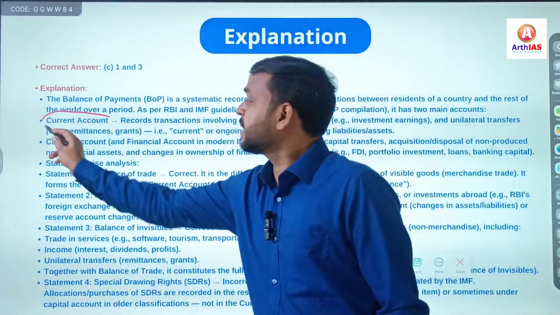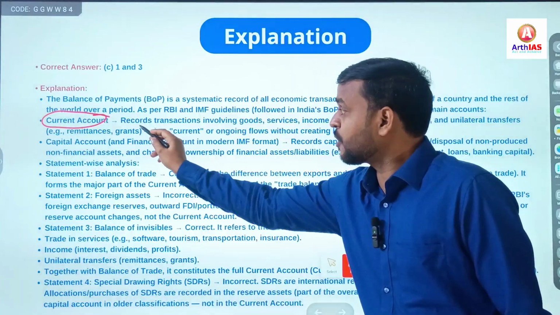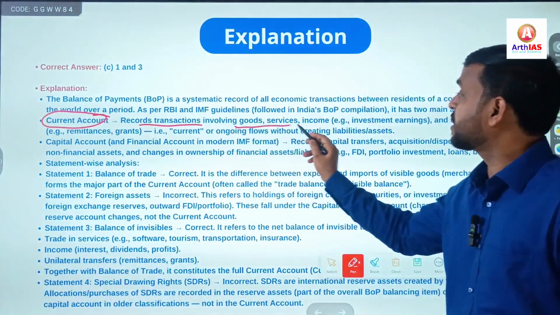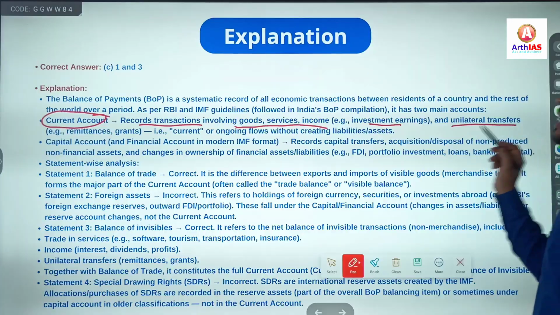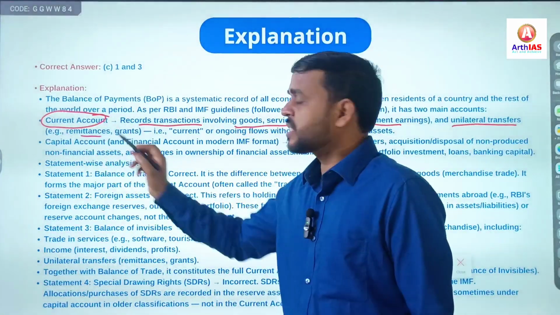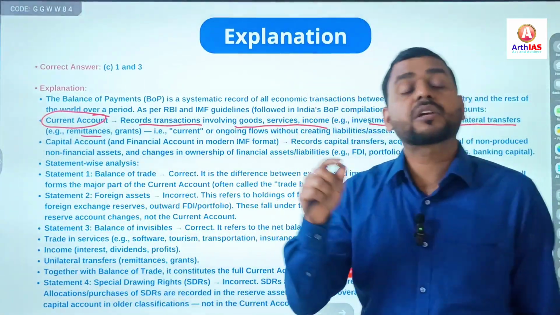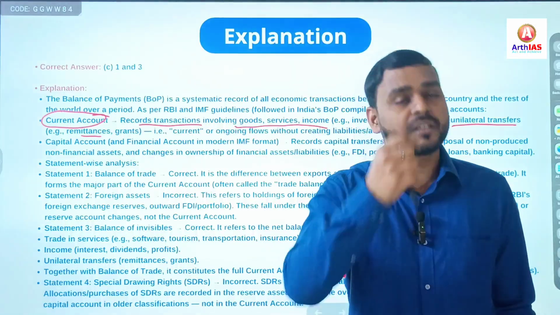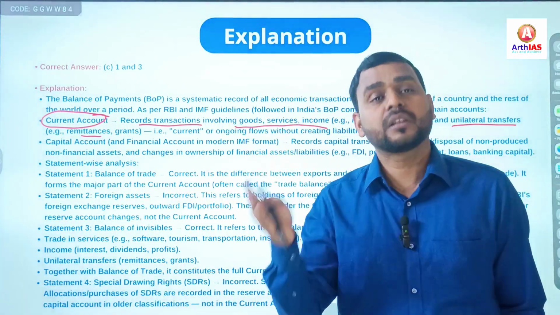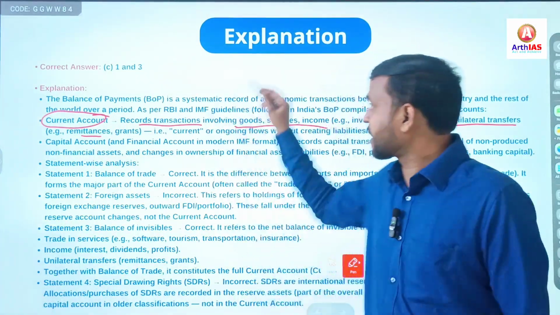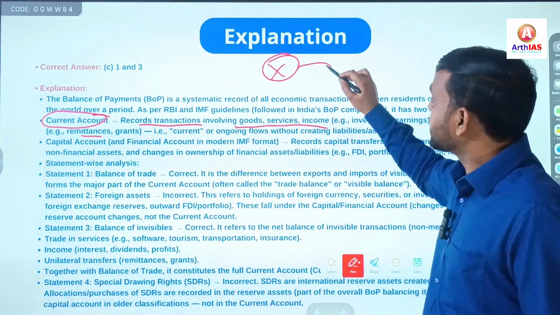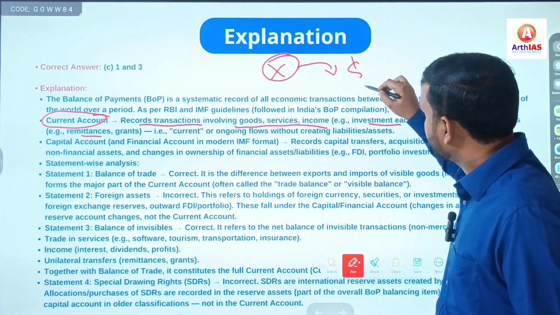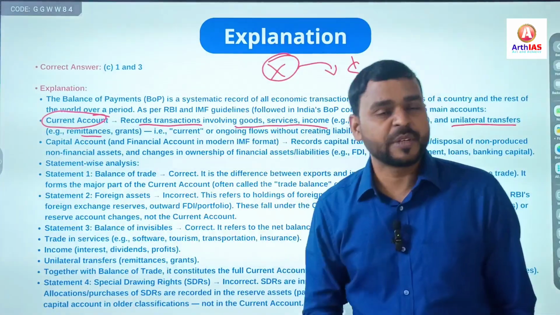Current account records transactions involving goods, services, income, for example, investment earnings, unilateral transfers, remittances, when an Indian working outside India sends money. For example, a person X working in USA will send dollars to India, that is called remittance.